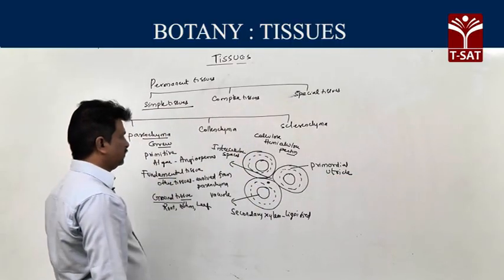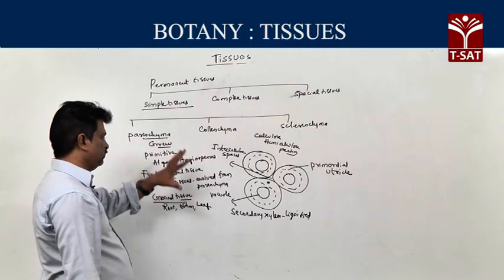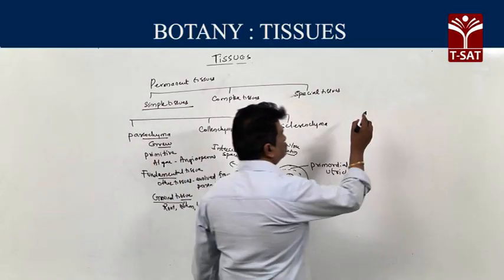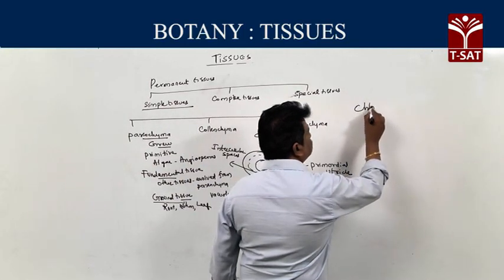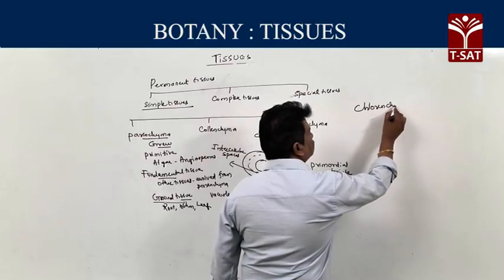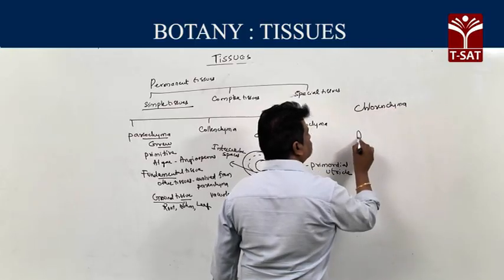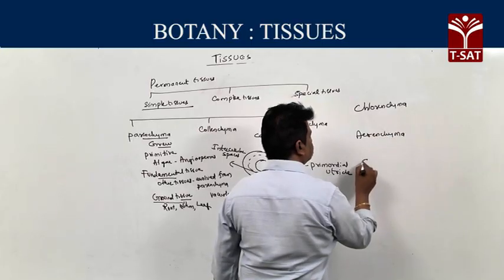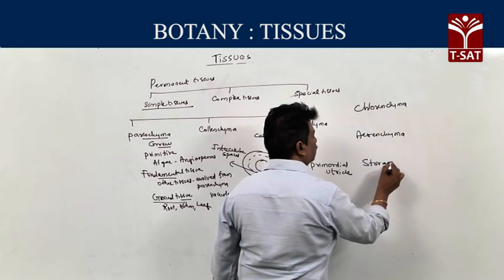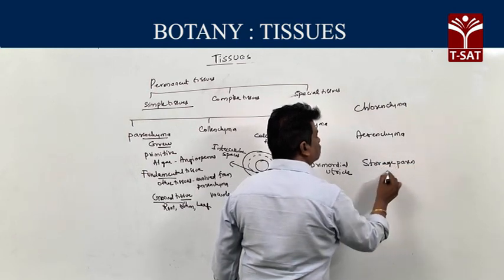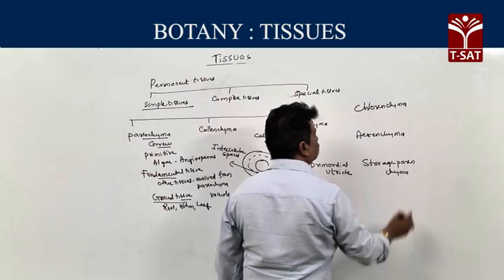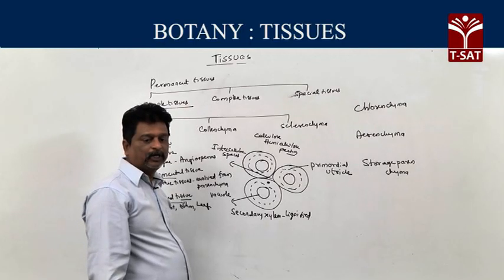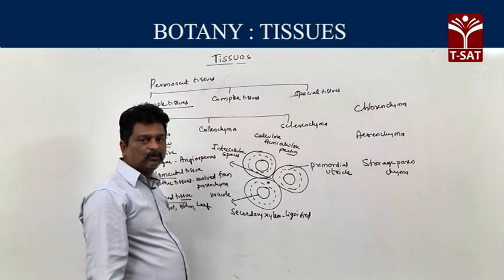Then characters of parenchyma, these are. Then based on function, parenchyma is majorly divided into chlorenchyma, then aerenchyma, then storage parenchyma. These are three types based on function. First one, chlorenchyma. Chlorenchyma means parenchyma with chloroplast.